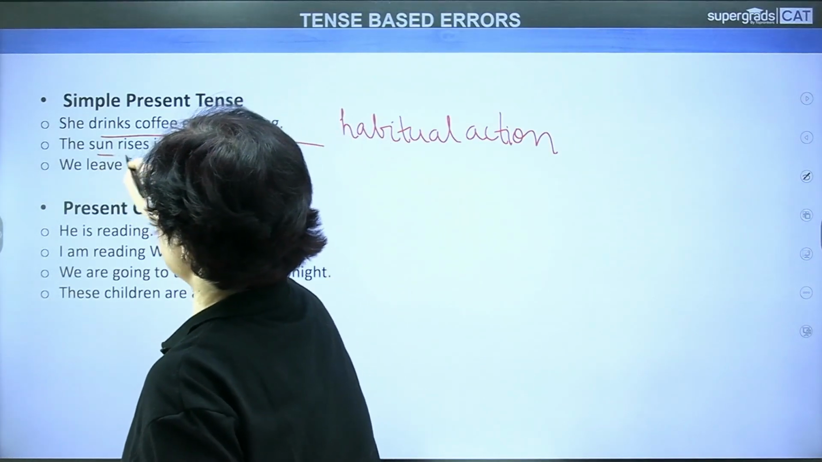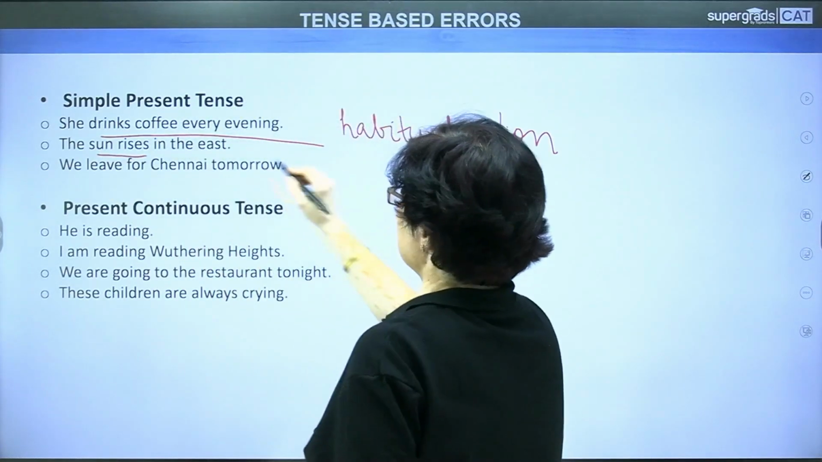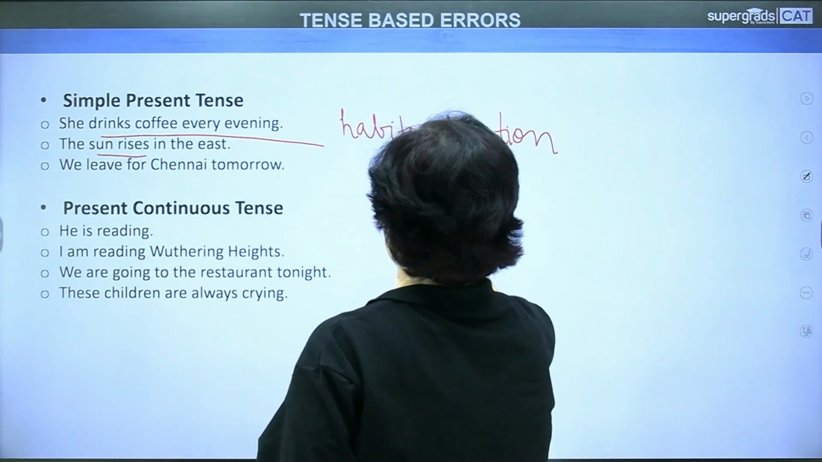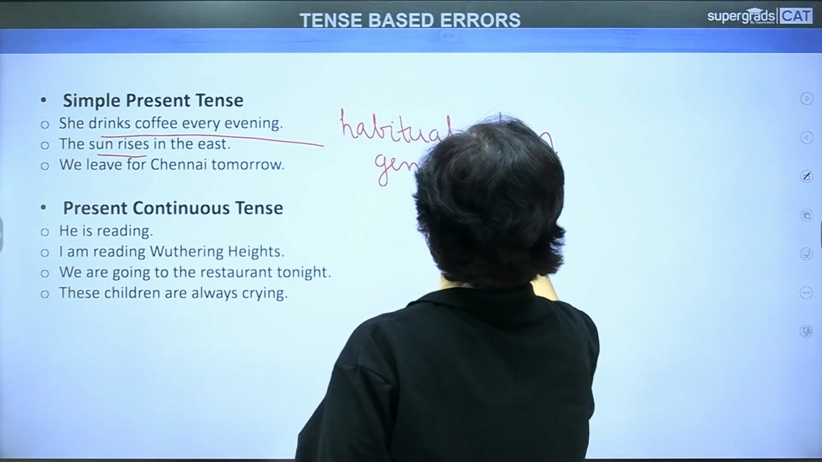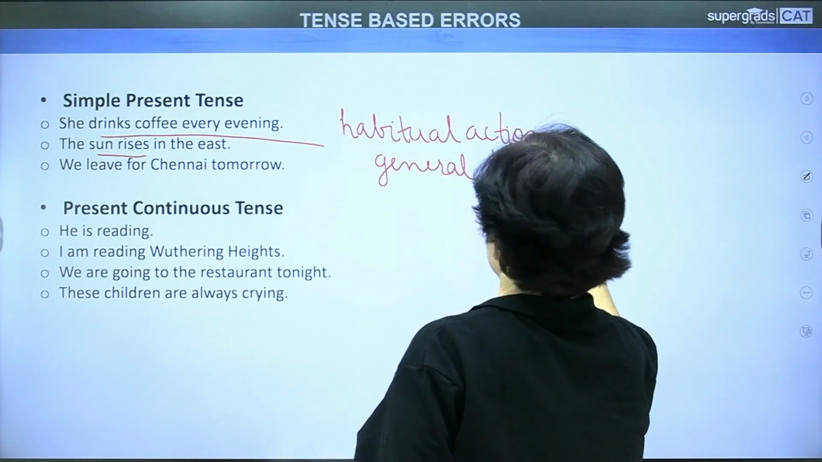The sun rises in the east. Now, this is a general truth. It is also called a universal truth.